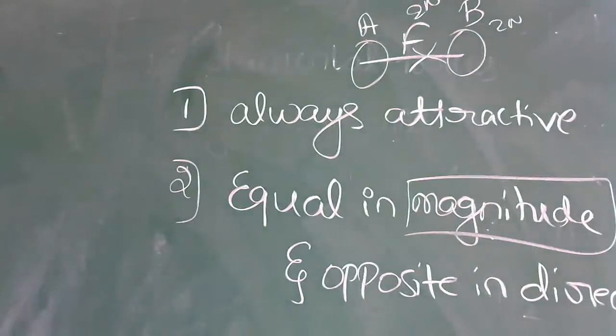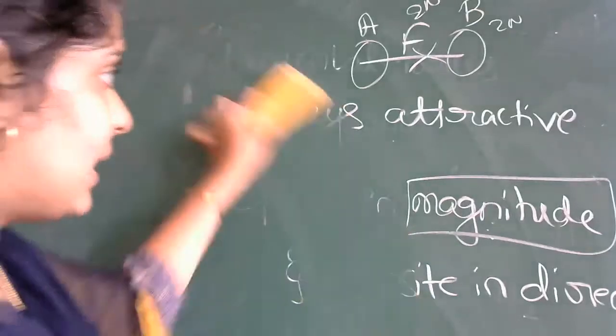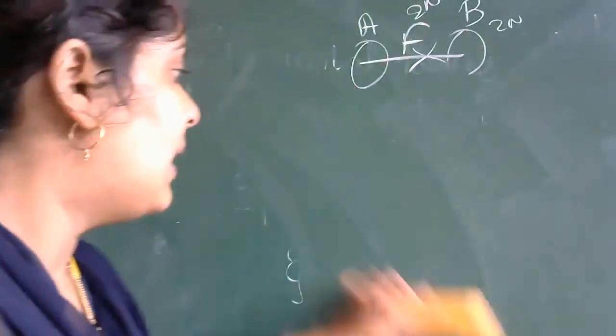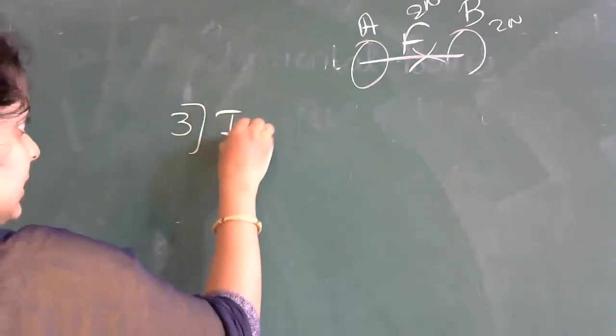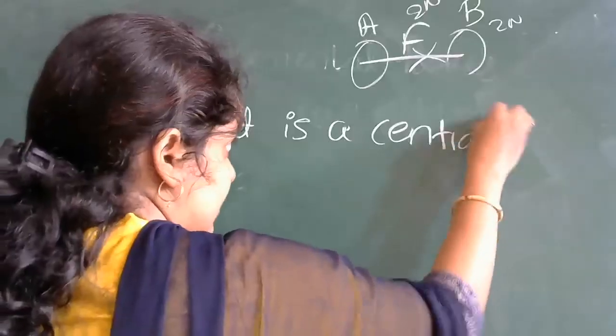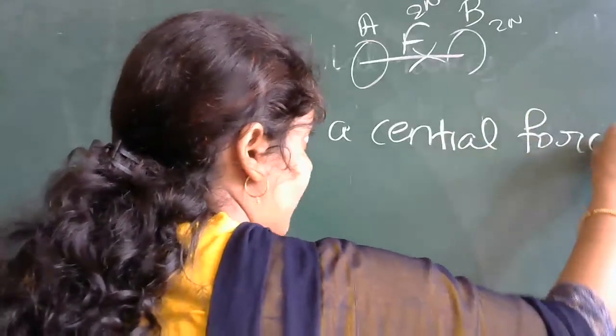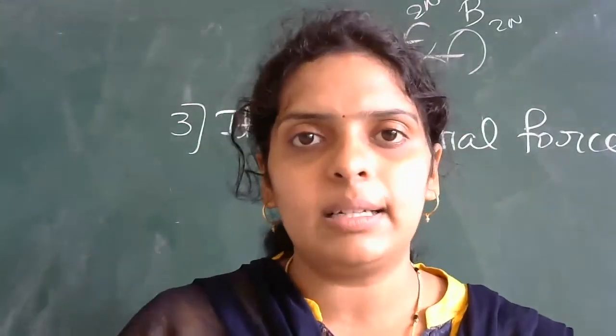So the next property is, here one student has given that property. It is a central force. So I will erase these two and I will write it. You remember, okay? And I will ask you a question at the end. Third one. It is a central force. The gravitational force, it is a central force. So what do you mean by central force here?